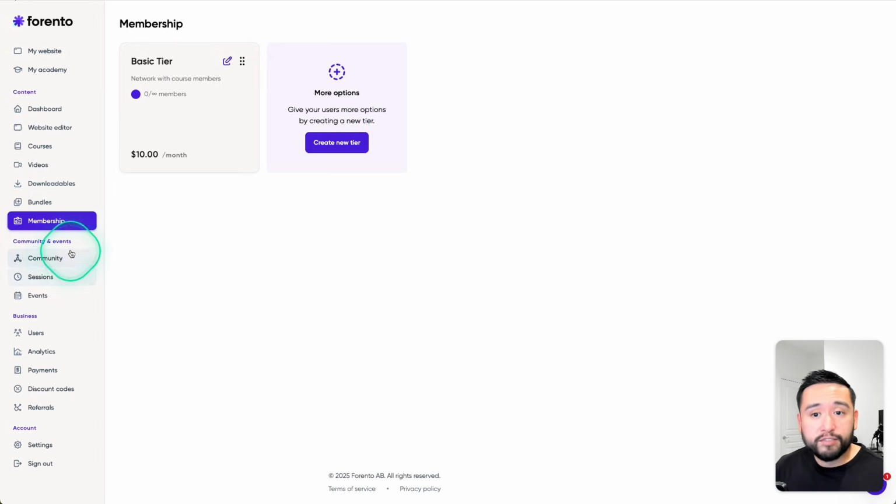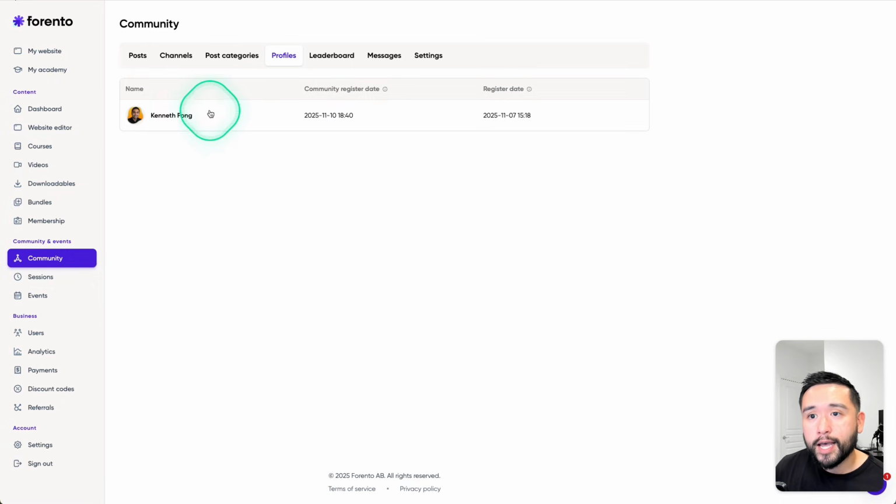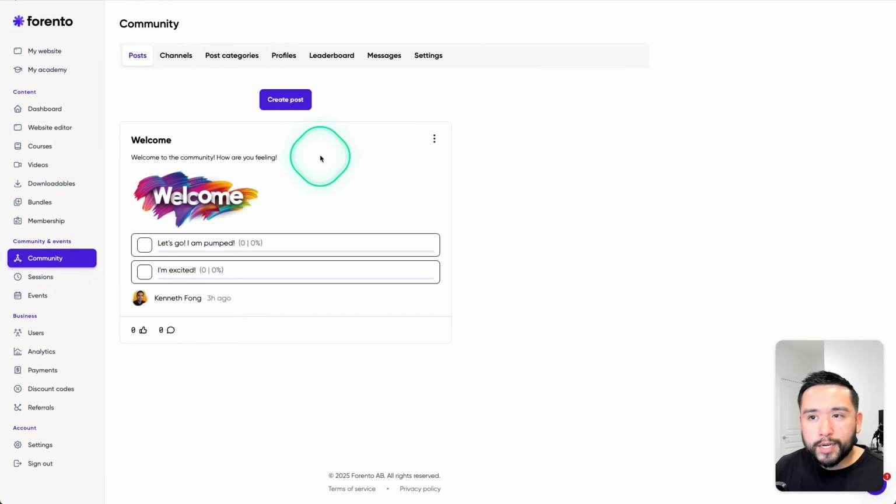There's also community features. So you can create your own community here. I personally think it is pretty bare bone. So I did create this one post here. You can give it a title, some text, you can add an image. You can also add this poll as well. Let me create a new one.